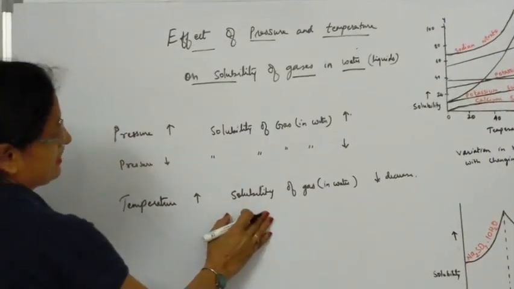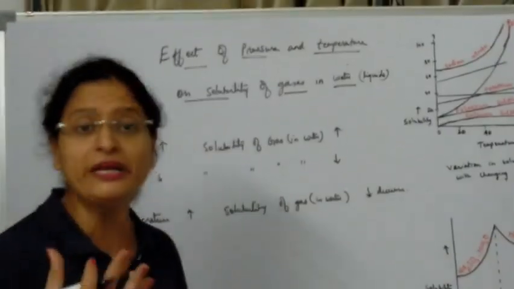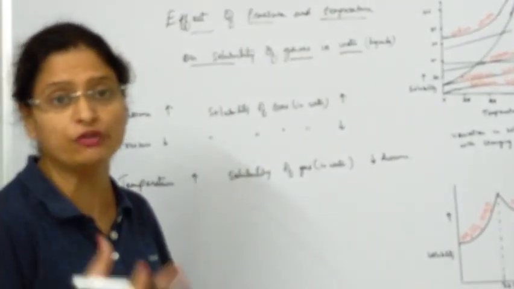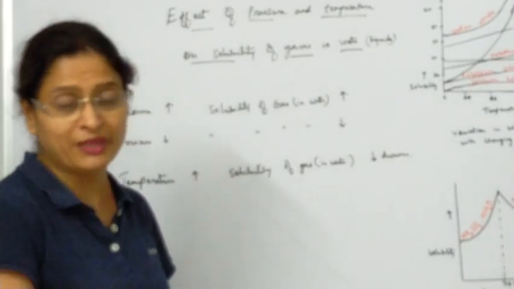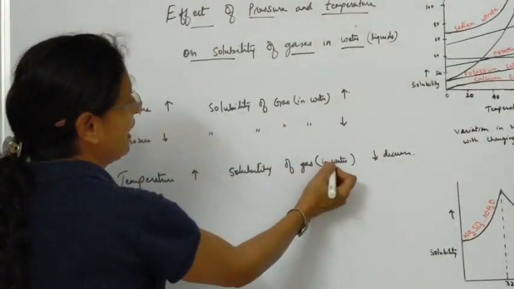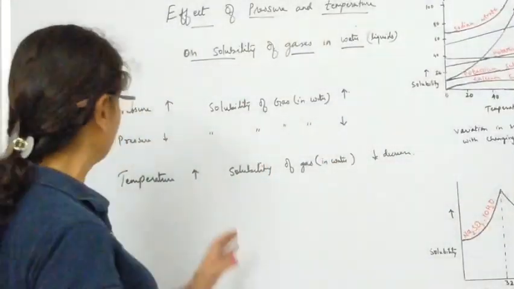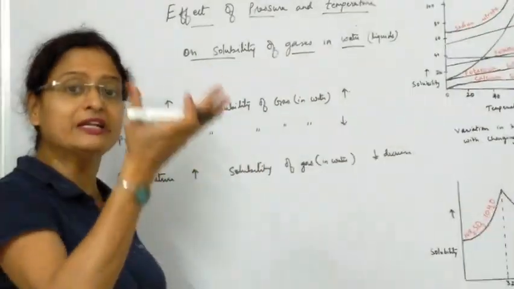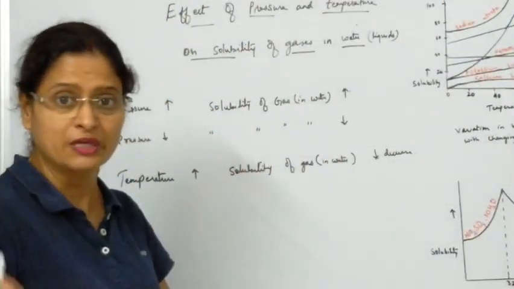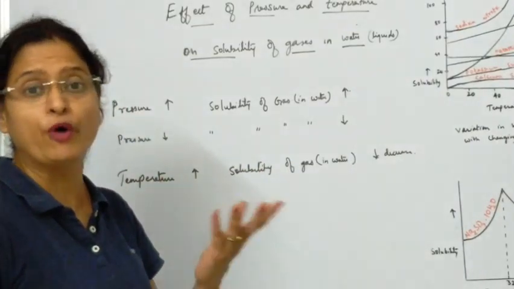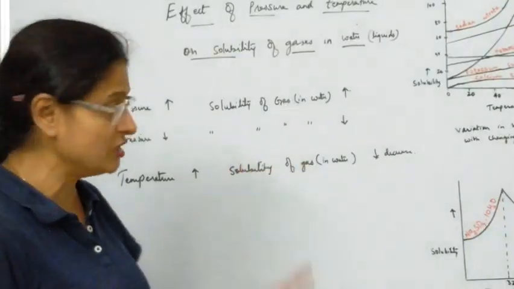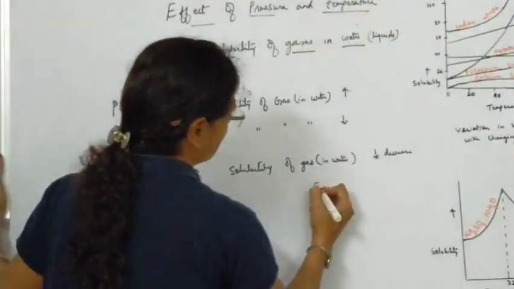Suppose you take water and heat it. Water contains dissolved oxygen. When you boil that water, whatever oxygen has been dissolved in water is expelled out. Why is that expelled out? Because as I told you, the solubility of the gas in water decreases with the increase in temperature. So when you are heating it, the temperature increases and whatever oxygen has been dissolved in water comes out. And that is why we don't like to drink boiled water, because from the boiled water all the gas, especially the oxygen, has been expelled out, giving water a taste which is called